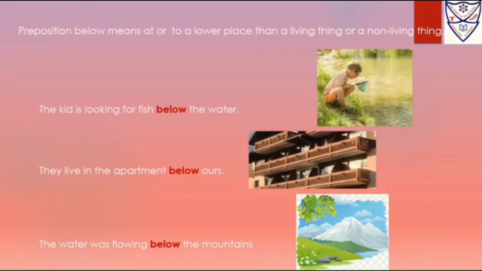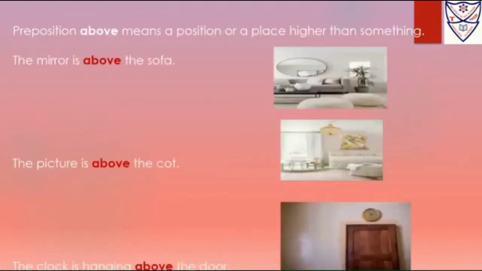Now preposition below means at or to a lower place than a living or a non-living thing. Now you can see the kid is looking for fish below the water. They live in the apartment below us. The water was flowing below the mountain. So it's showing a lower place than a living thing.